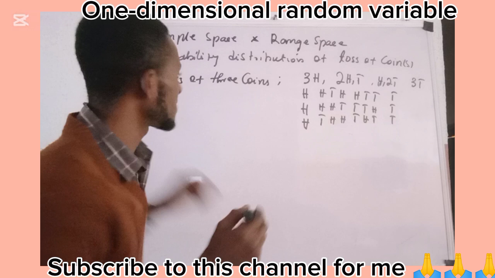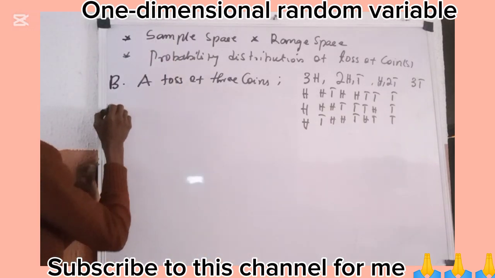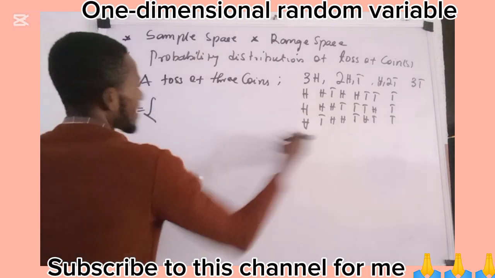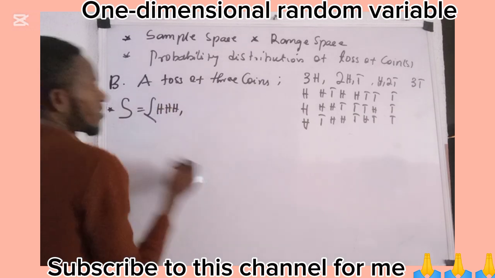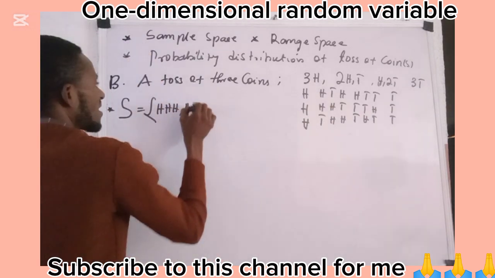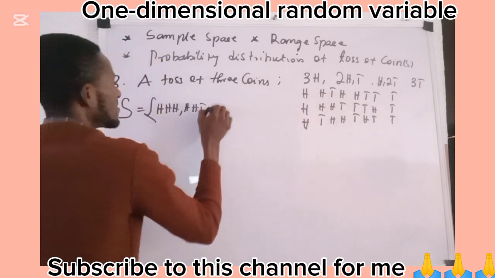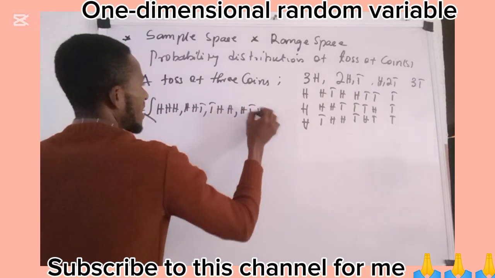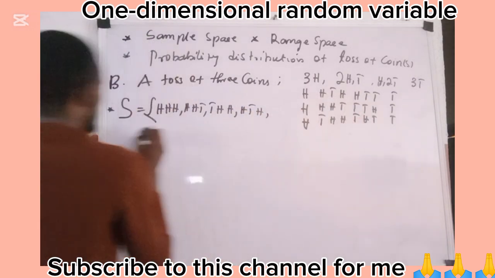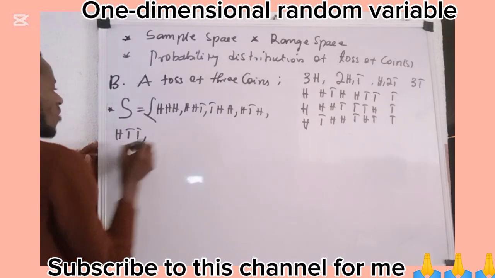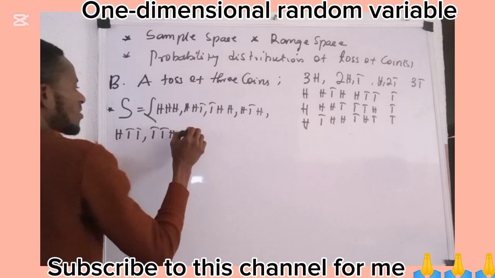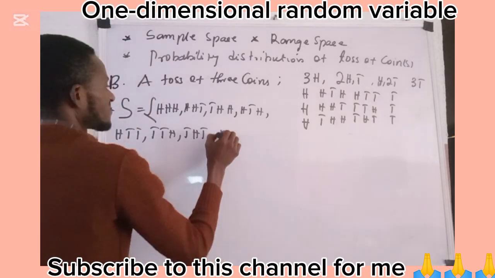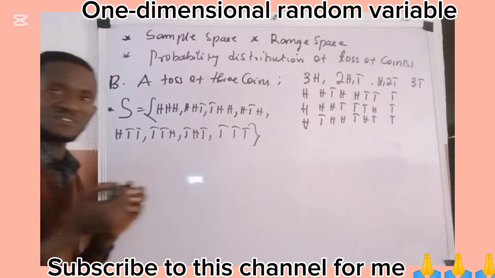So for us to determine the sample space here, we are now going to say that the sample space, which is S, is a set containing head, head, head, comma, head, head, tail, comma, tail, head, head, comma, head, tail, head, comma, head, tail, tail, comma, tail, tail, head, comma, tail, head, tail, comma, tail, tail, tail. We close up the brackets. Then we now count.